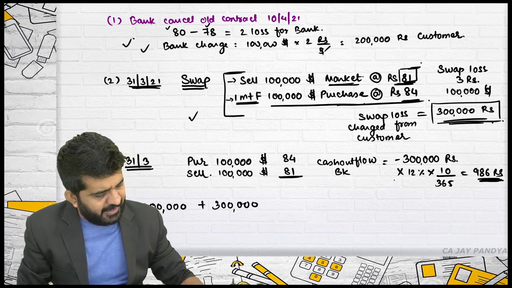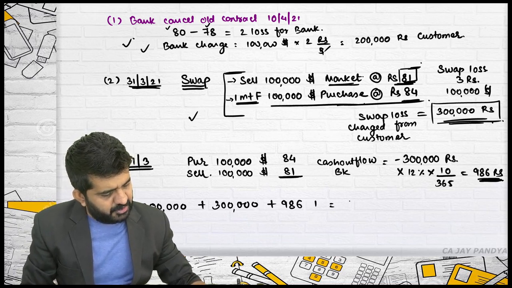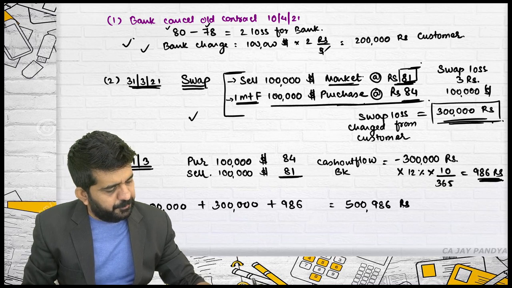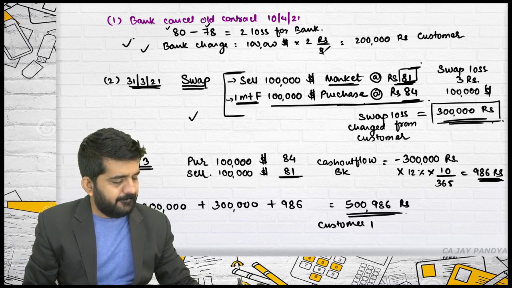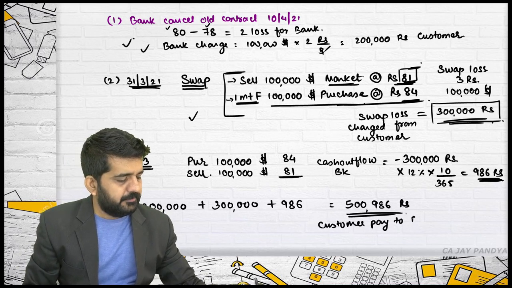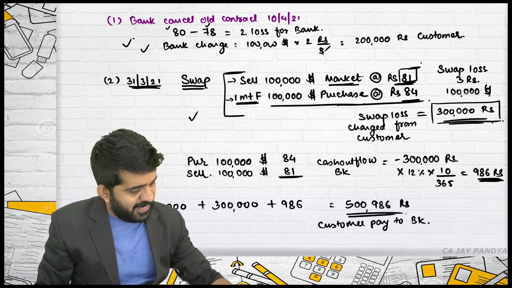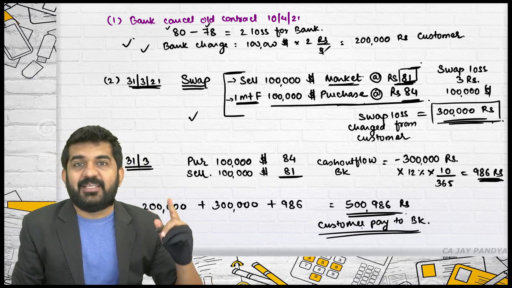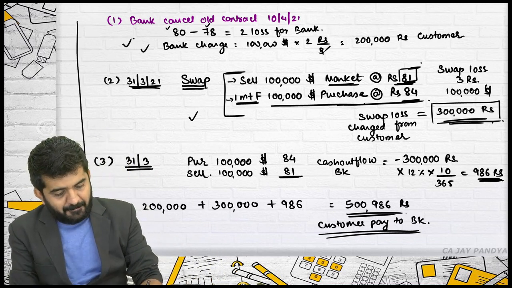Is it alright? And 986 rupees. This will be 5,986,000 rupees. Customer will pay to bank, and the contract will be cancelled. Old contract will be cancelled by this.